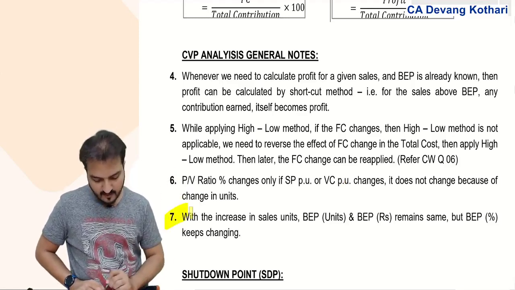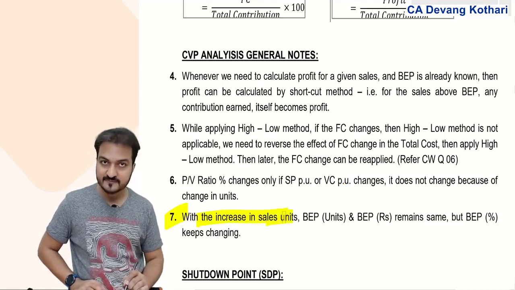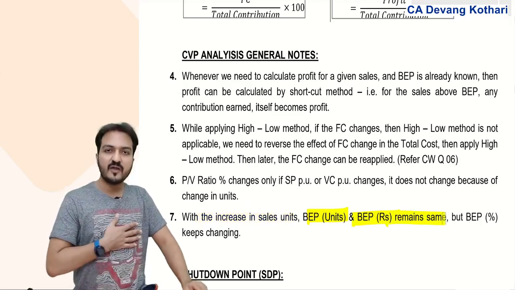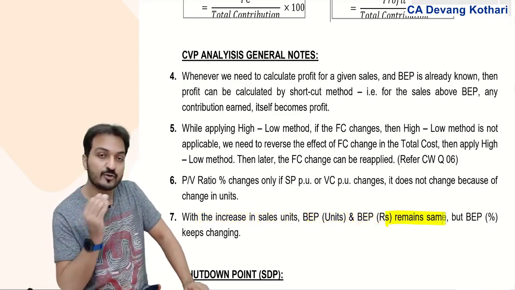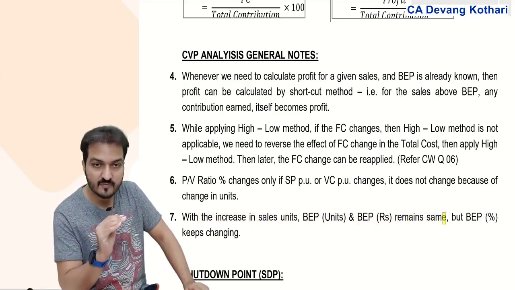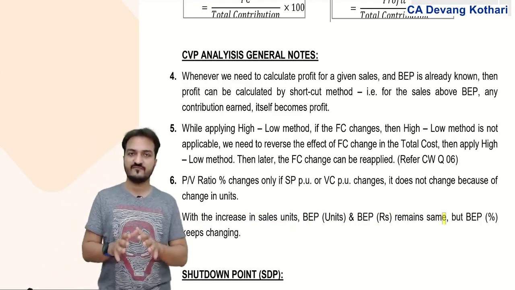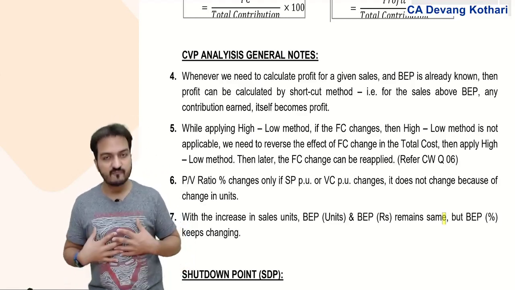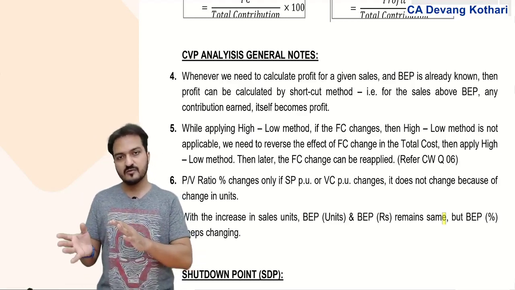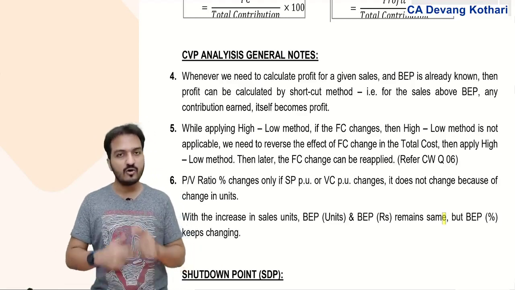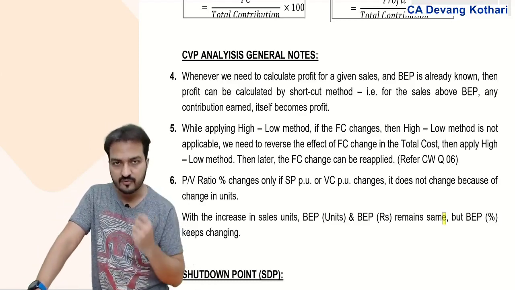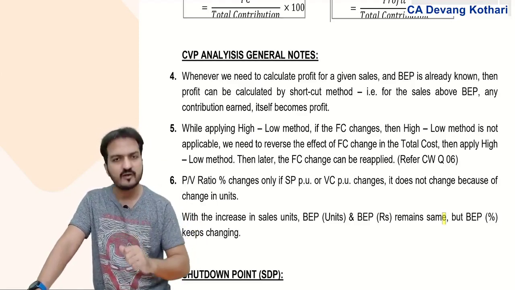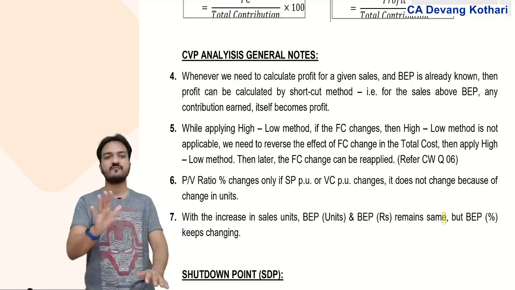Note number 7: with an increase in sales units, BP units and BP rupees remain the same. If my break-even point is 500 units and my total sales is 700 units, it means that out of total sales of 700 units, the first 500 units is the break-even point. Now if my total sales becomes 2000 units, what is the break-even point in that 2000 units? Well, the break-even point will be the same 500 units.